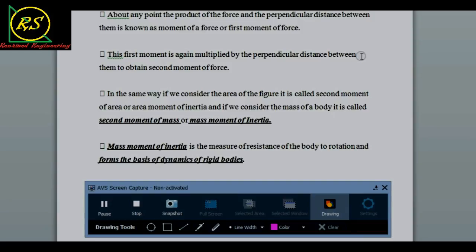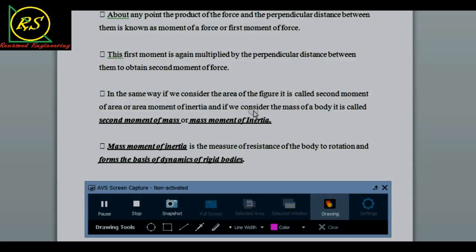Now the first moment is again multiplied by the perpendicular distance between them to obtain the second moment of force. What is the second moment of force? It is this first moment, that is Fx, multiplied by the perpendicular distance again, which equals Fx squared. That is known as second moment of force.